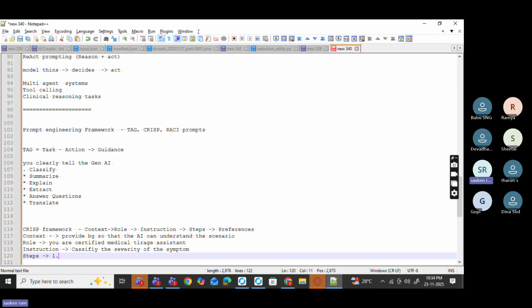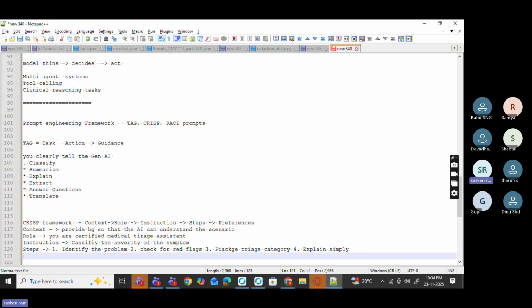So number one is identify the problem, number two is check for red flags, number three is pick the triage category, number four is explain simply.